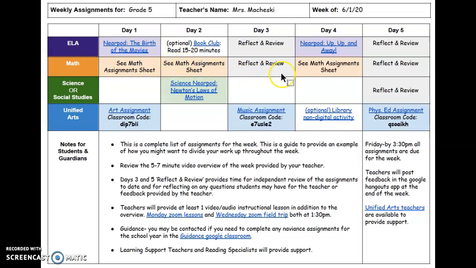Your math assignments, you can go to your math calendar to view. So we'll go down here.